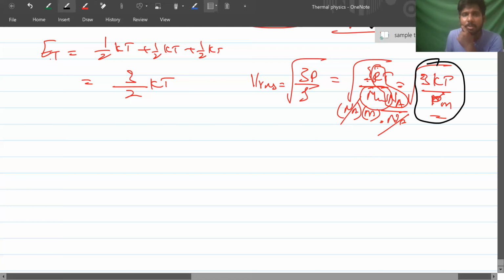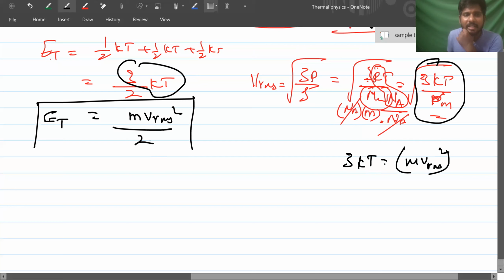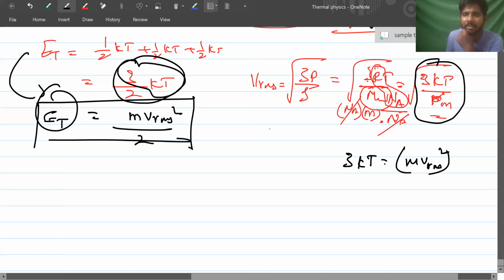So 3kT can be written as m v_rms square, right? 3kT I'm writing as m v_rms square by 2. Did you see the translational energy is half m v_rms square? Again 3kT by m. Did you prove it in another way by using this formula?